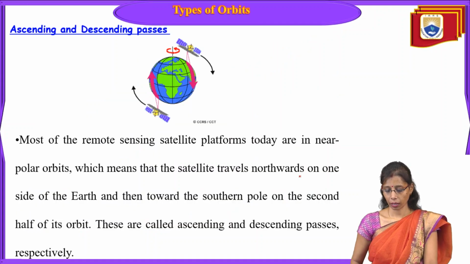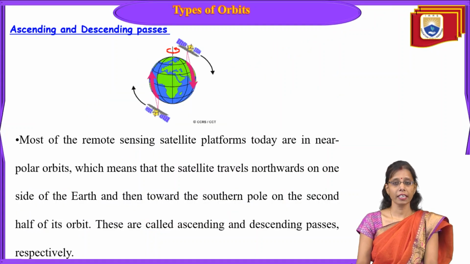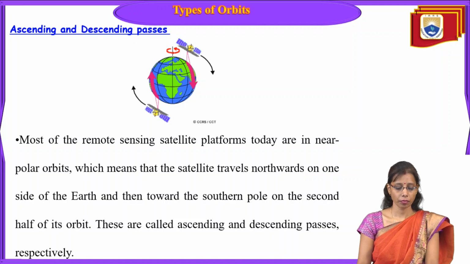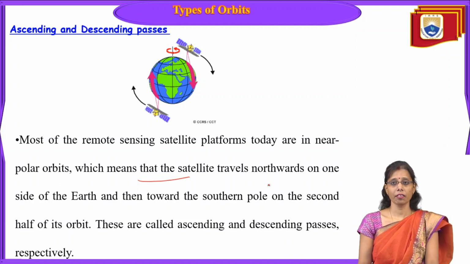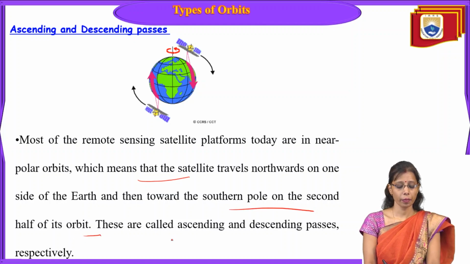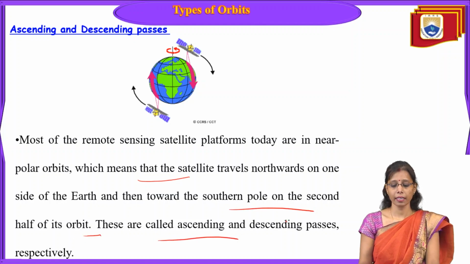Now, ascending and descending passes. Most of the remote sensing satellite platforms today are in near polar orbits, which means the satellite travels northwards on one side of the Earth and then towards the south pole on the second half of its orbit. These are called the ascending and descending passes respectively.